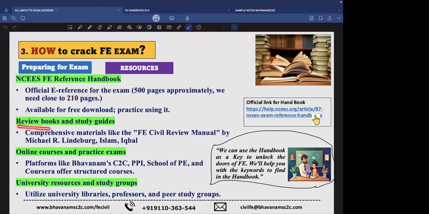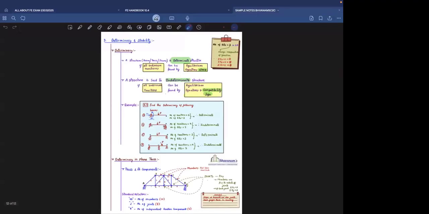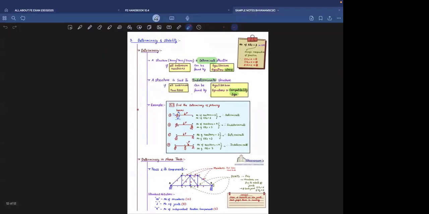What about the other books, review books and study guides? There are some books like Michael R. Lindeburg, Mr. Islam and Iqbal. These three books are more than enough, and you need not worry about doing these three also. If you follow our notes, we have referred to all three books. More than this, we have our personal experiences, personal knowledge. So we have referred to a lot and we made our notes. If you follow our notes, that is more than enough. For example, I will show you the sample notes here. This is the sample notes of our team.